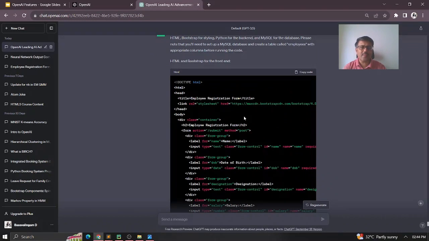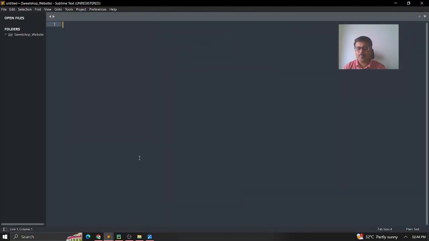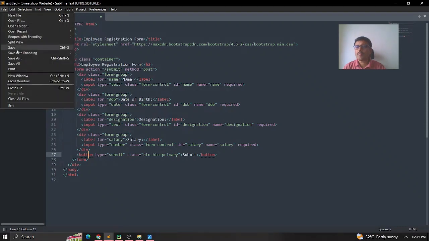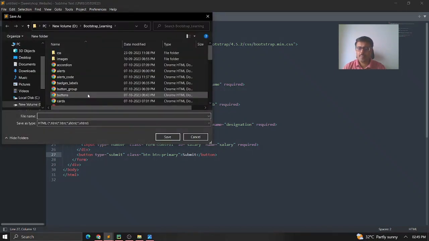For example, it has created the code now. I simply copy it, and then I go to my Sublime editor and paste it here, and it understands HTML. I just save it here as employee registration, right?